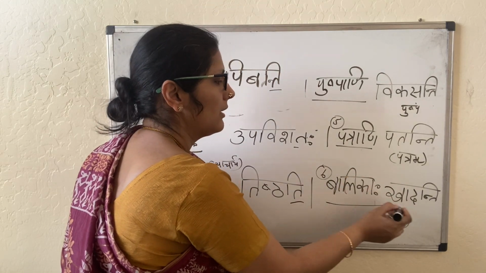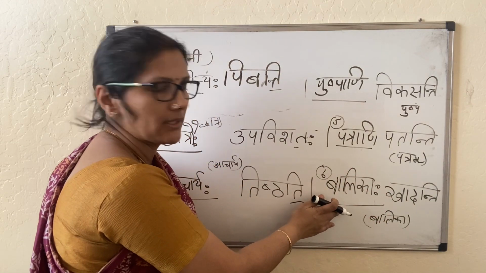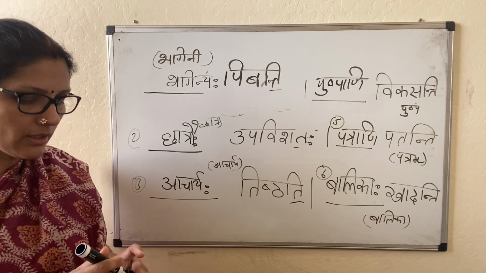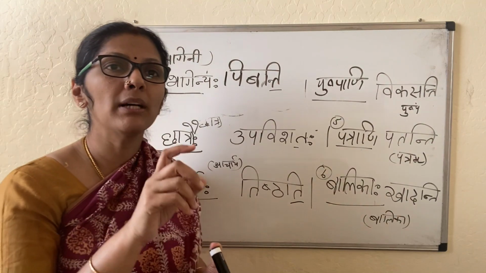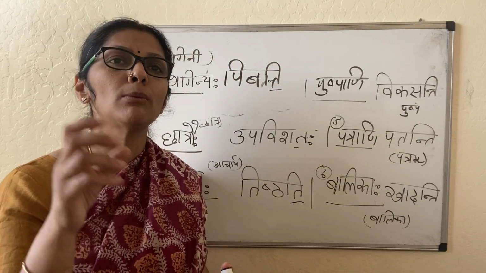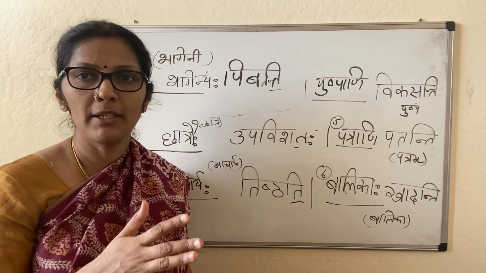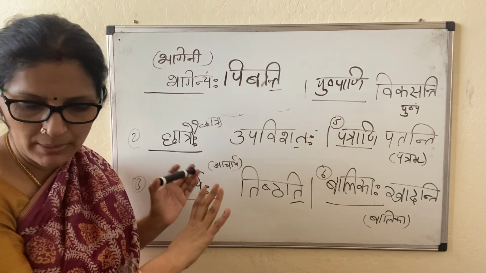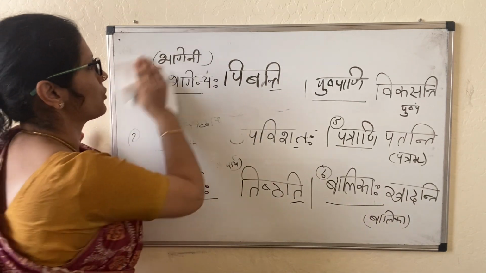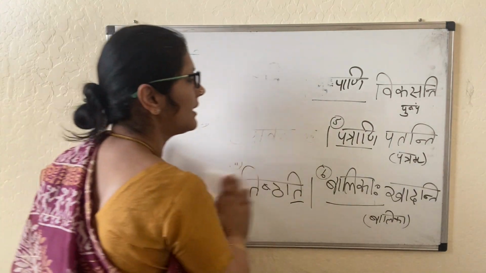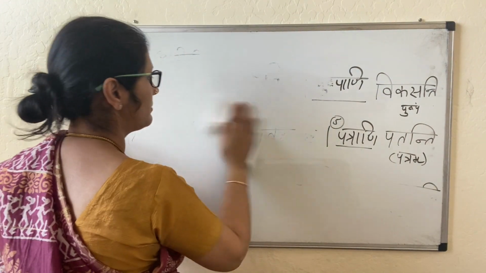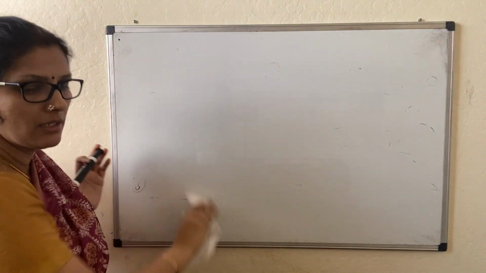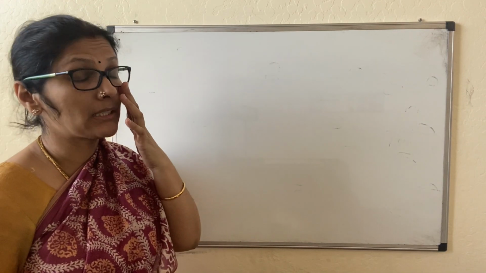So the verb has to agree with the subject. So watch the verb. That way we know what the correct subject is to pick. From Prathama Vibhakti we should pick Ekavachanam, Dvivachanam or Bahuvachanam, depending on what the verb is. The verb always agrees with the subject. This is Prathama Vibhakti. I have given a few examples here, whatever we have learnt so far. So Prathama Vibhakti denotes the Karta. Whoever is the subject, whoever is doing the verb action, the Karta is denoted by Prathama Vibhakti.